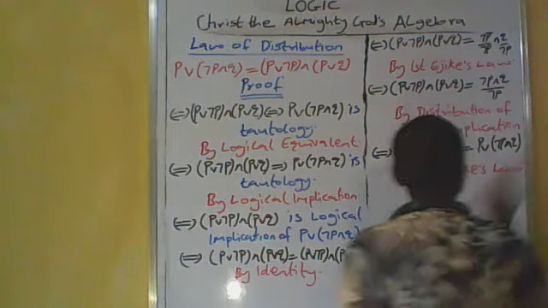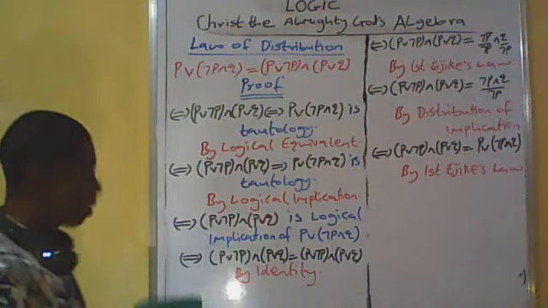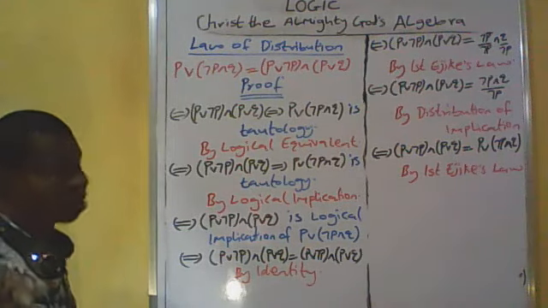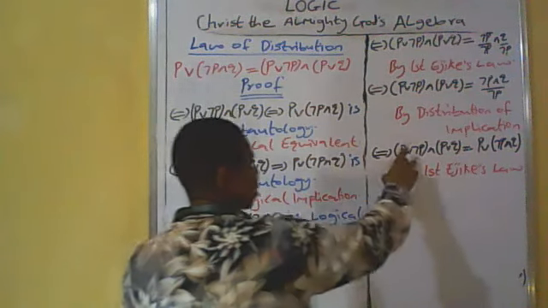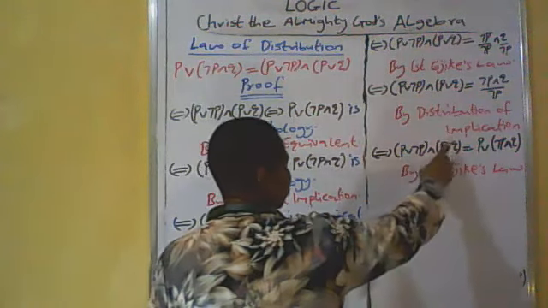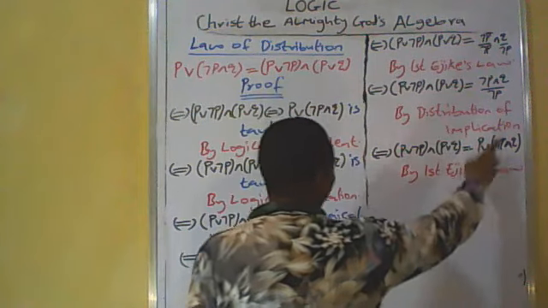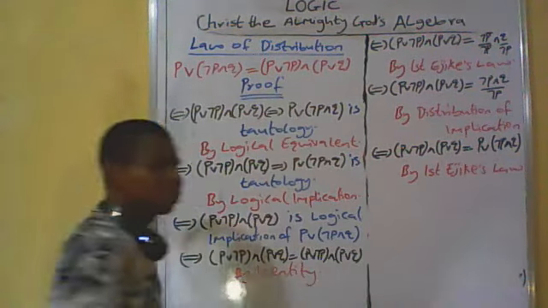You see that I've now proved the hypothesis that bracket P or not P and bracket P or Q is equal to P or bracket not P and the Q. We then conclude.